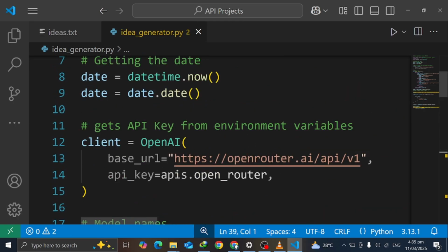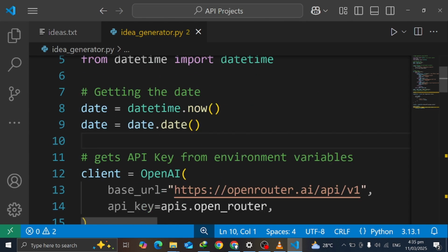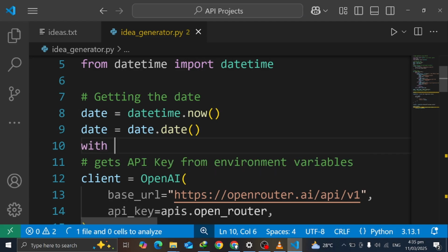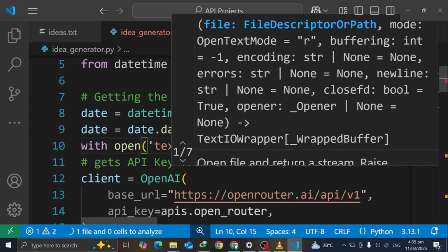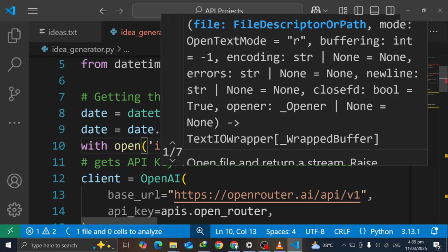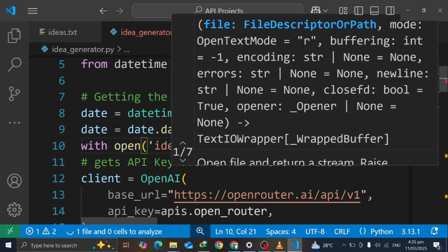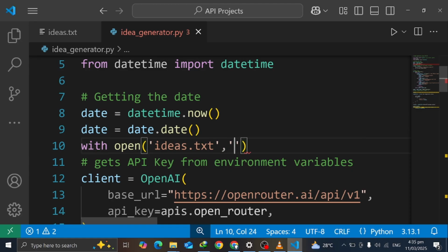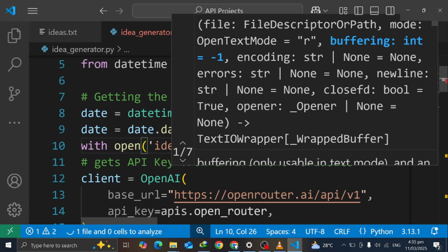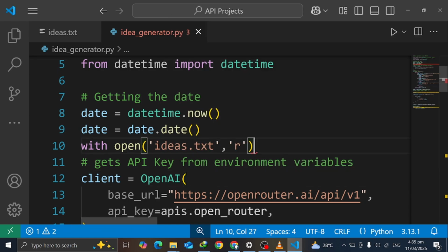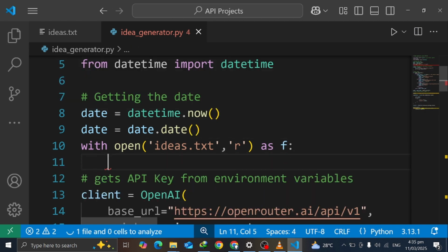Sorry, before yɛbɛ start, yɛn grab the text file. Yɛ open ideas.txt. You be opening read mode as F. Okay, so you be open that file as F, into F, the variable we store the file in.